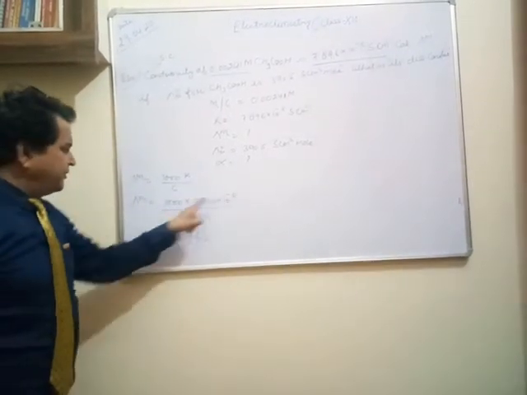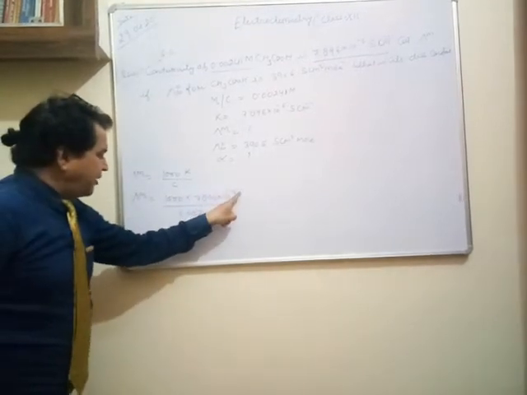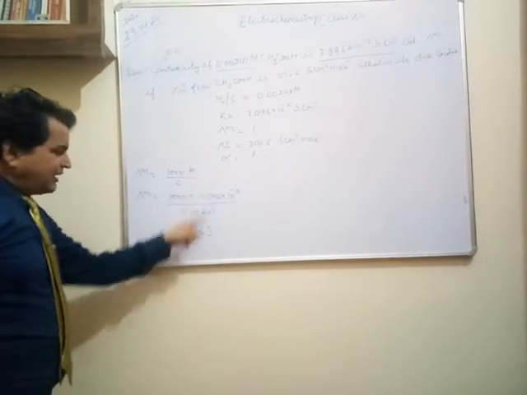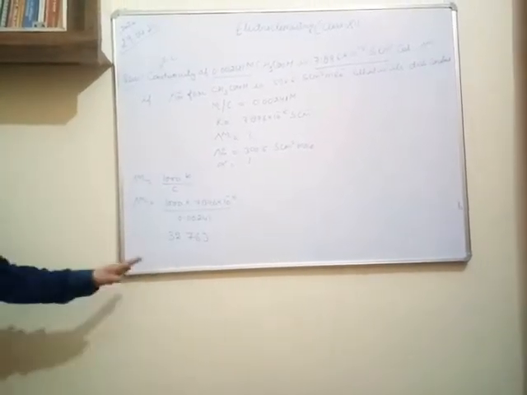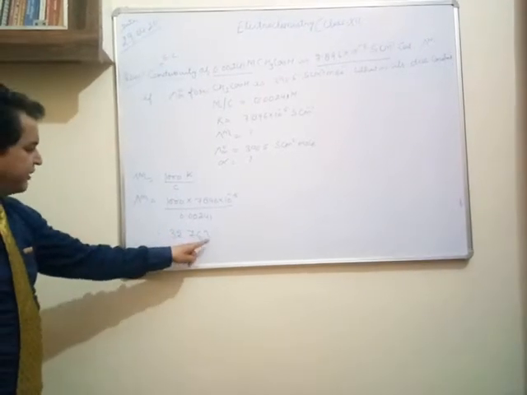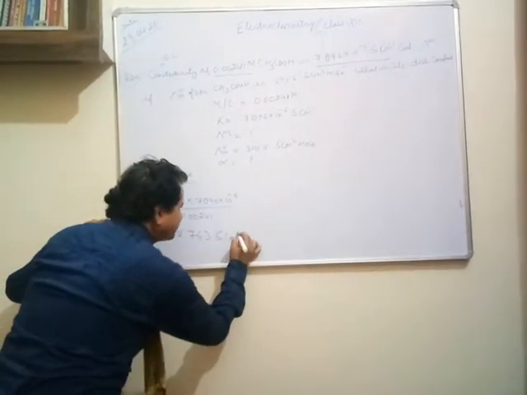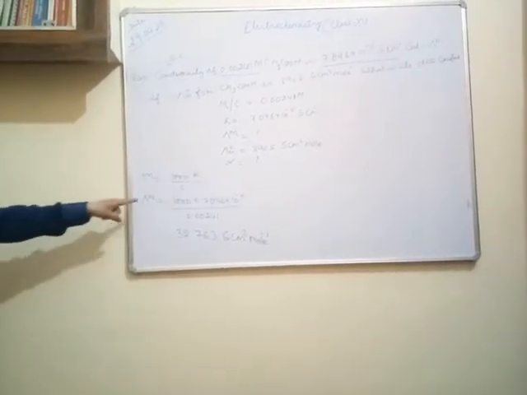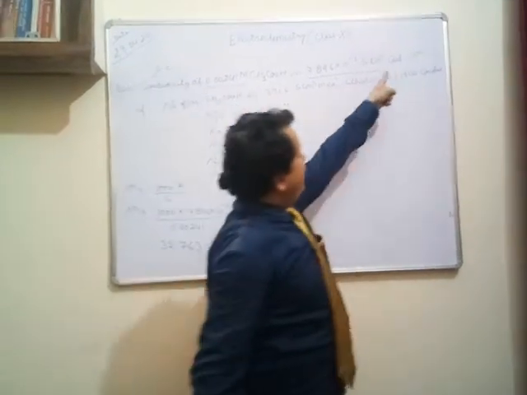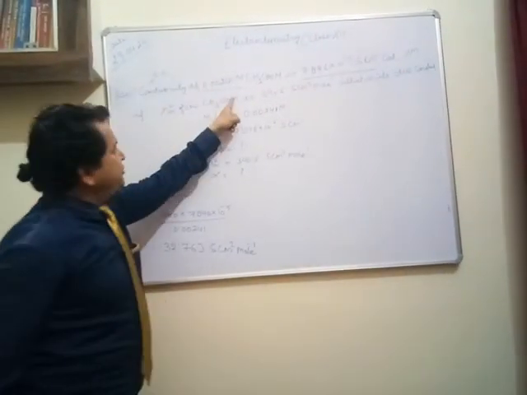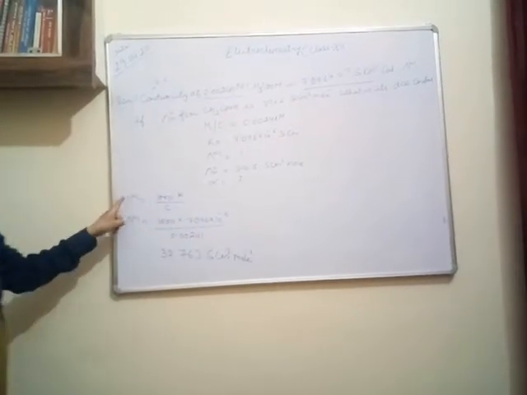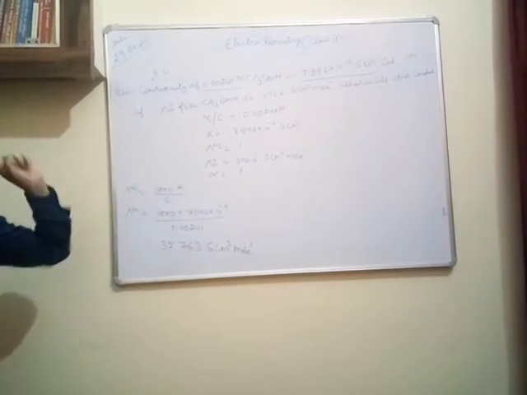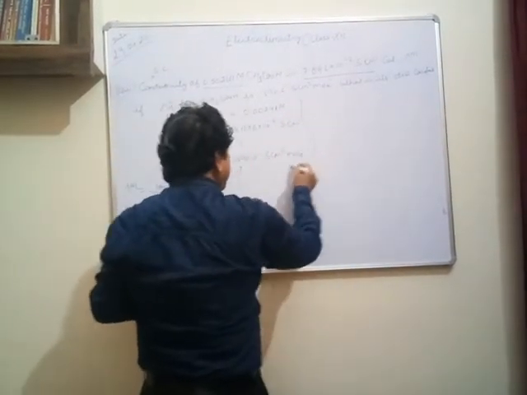Just like 10 raised to power minus 5, and this is 10 raised to power 3, it will be 10 raised to power minus 2. Then shift the decimal point to the left, cancel properly, and the answer will be 32.763 Siemens centimeter square per mole. This is the molar conductivity. That answers the first question, calculating the molar conductivity of the CH3COOH solution, using 1000 kappa upon C. Now another question on the same.